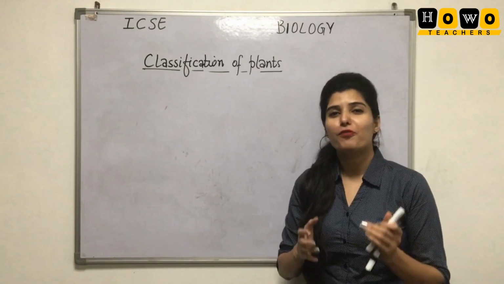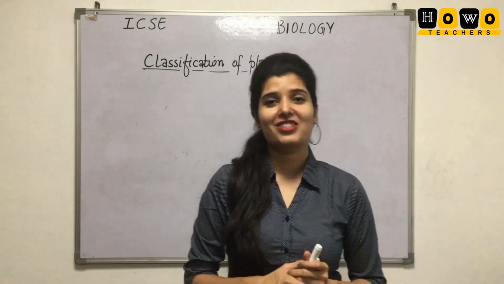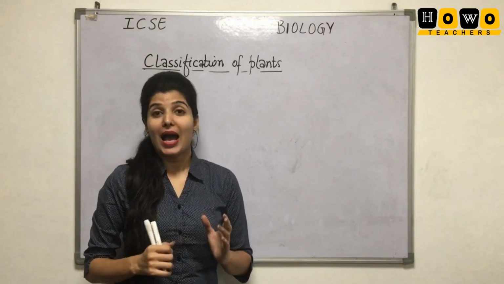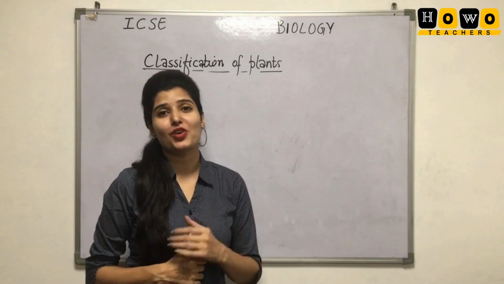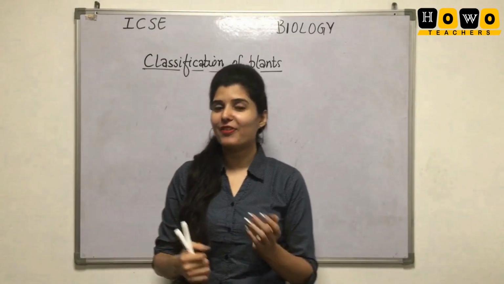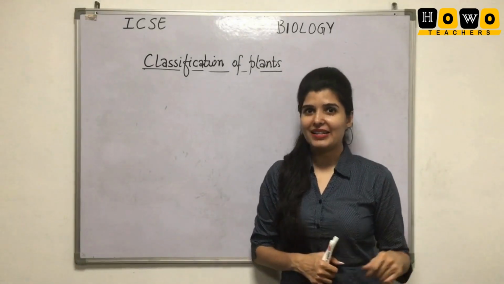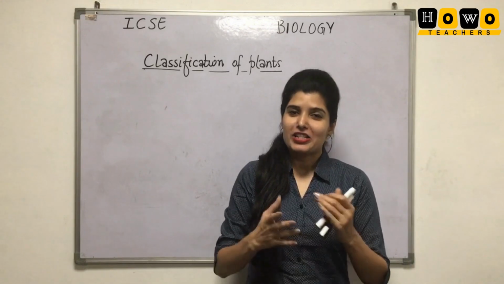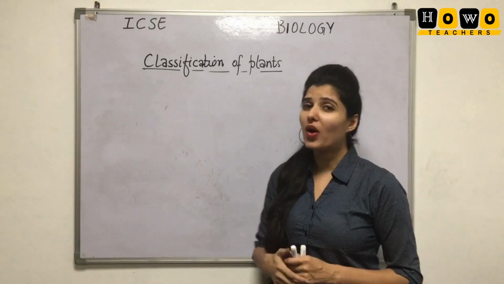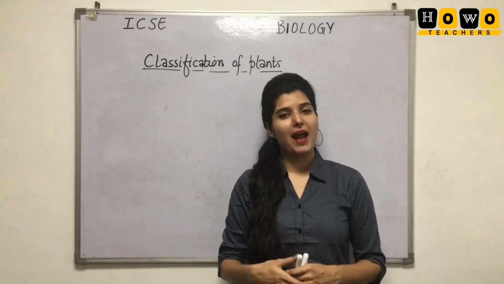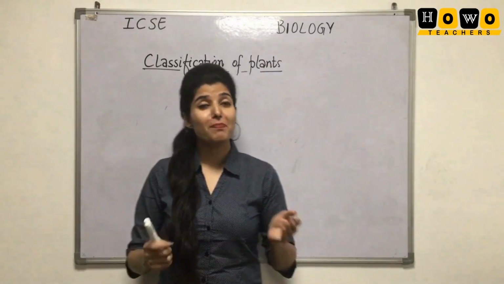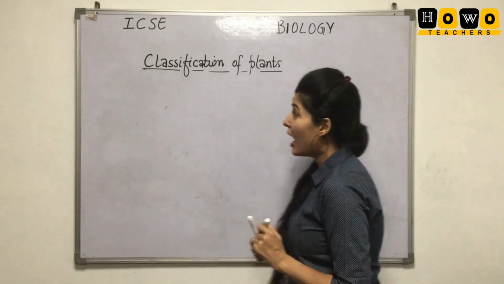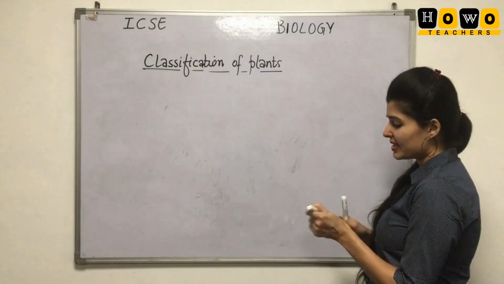So here we will be systematically arranging all the kinds of plants in this video, and we will be studying it based on the similarities and differences, and those similarities and differences we call their characteristics. So let us move on and see what all classification of plants there are. But before starting the main topic, let us see how the living world was classified.